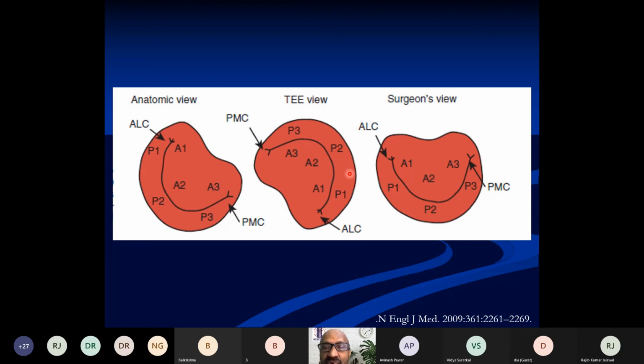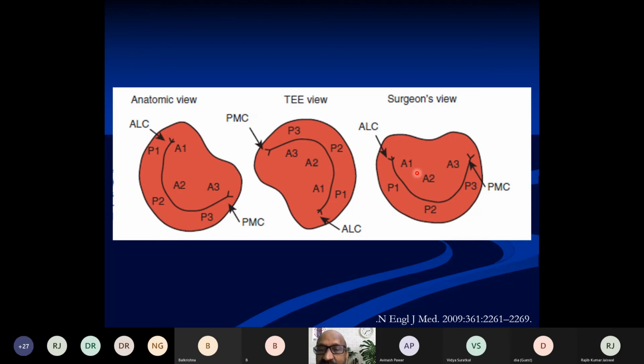But the surgeon's view is exactly the opposite of this, which is necessary for us to understand, and the surgeon's view is almost similar to the anatomic view. In the surgeon's view, the anterior mitral leaflet is above and the posterior leaflet is below the field of vision.